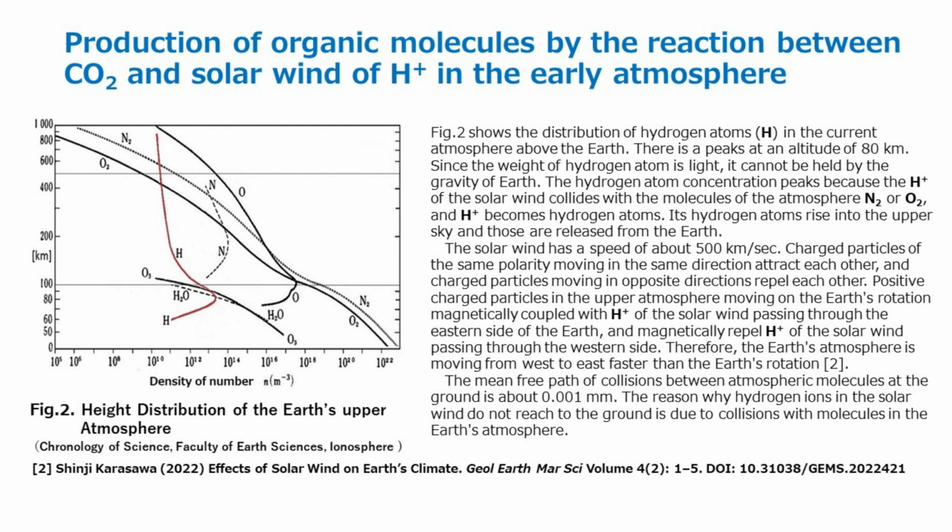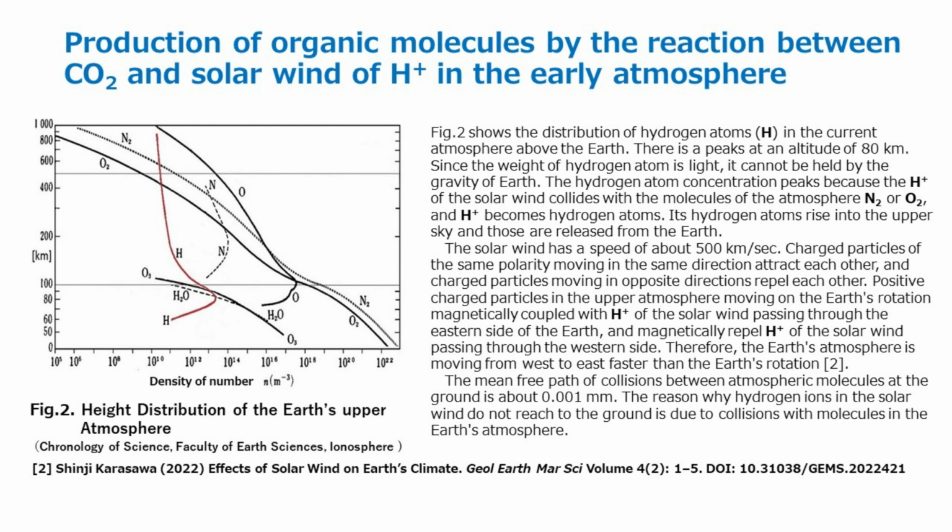The solar wind has a speed of about 500 km/s. Charged particles of the same polarity moving in the same direction attract each other, and charged particles moving in opposite directions repel each other. Positive charged particles in the upper atmosphere moving with the Earth's rotation magnetically couple with H+ of the solar wind passing through the eastern side of the Earth, and magnetically repel H+ of the solar wind passing through the western side. Therefore, the Earth's atmosphere is moving from west to east faster than the Earth's rotation.